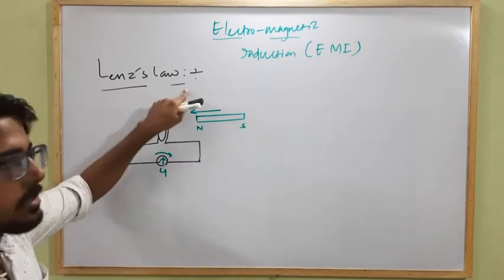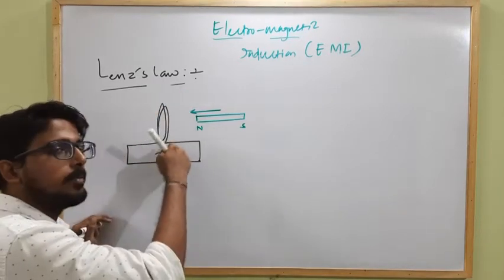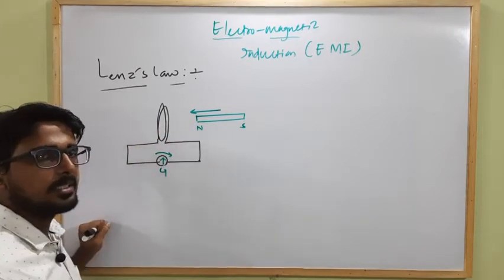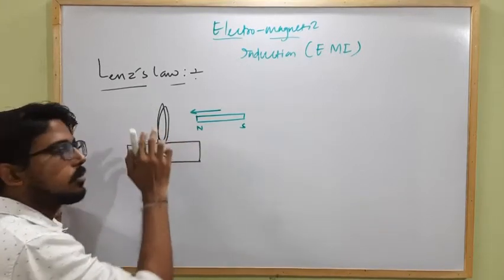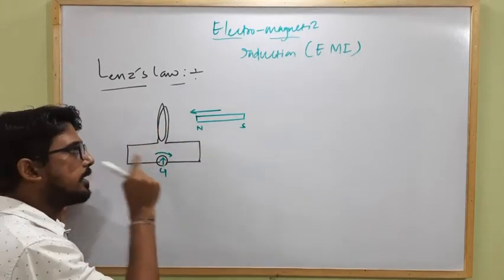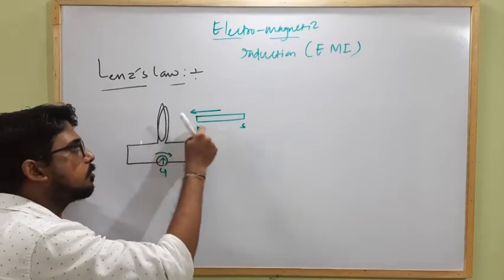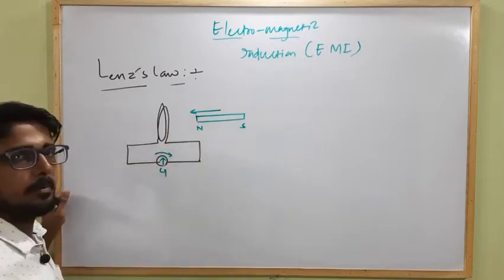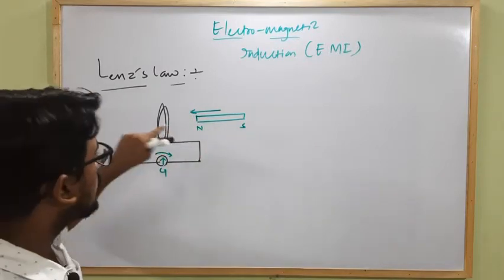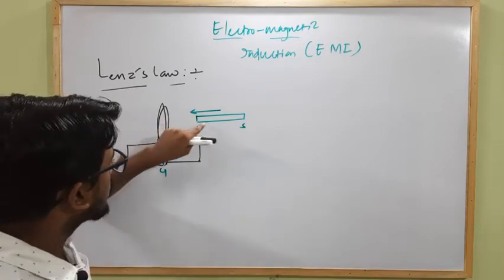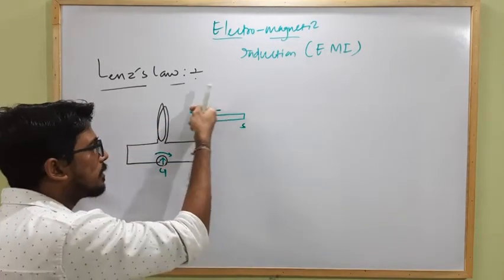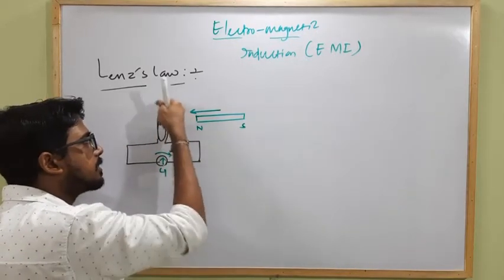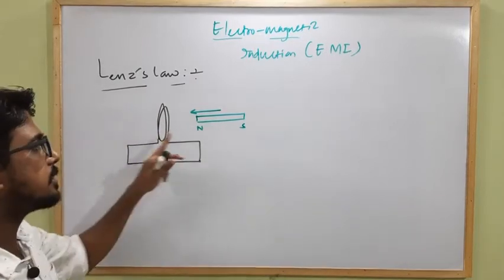And according to Lenz's law, the direction of the current will be in such a way that it will try to oppose the cause of it. So in this circular coil, the current starts to flow in such a direction that it is able to oppose the motion of this north pole of the bar magnet towards the circular coil. So if the coil wants to oppose the motion of the north pole of this bar magnet towards the circular coil, then this right side of this circular coil must behave as a north pole,